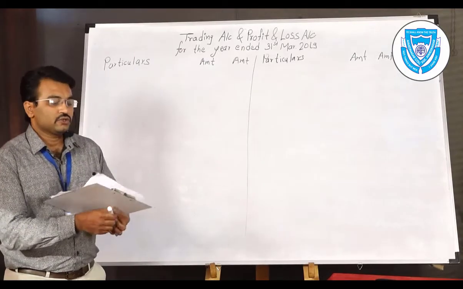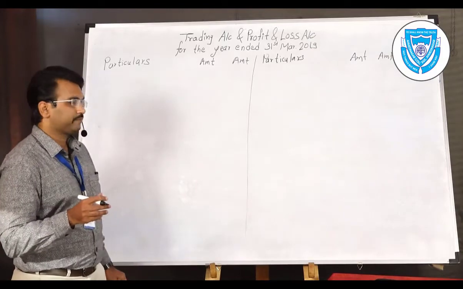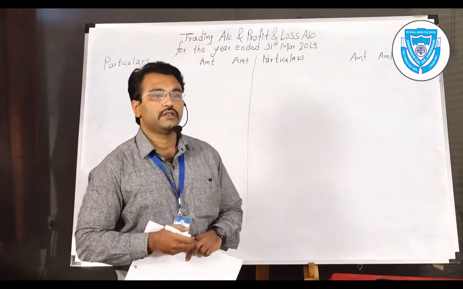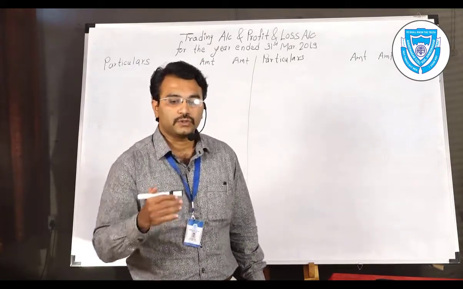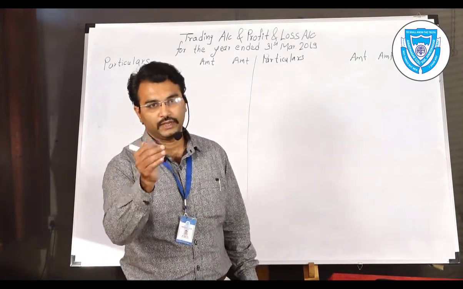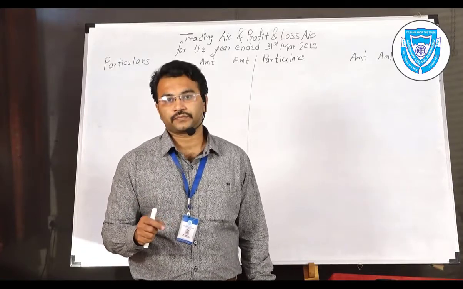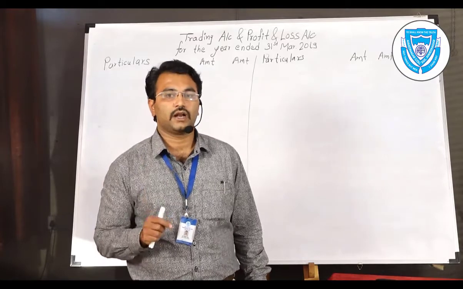Here it is given, stock of rupees 25,000. Stock is purely an item of the trading account. Let's discuss what should be transferred to the trading account, what should be transferred to the profit and loss account, and what items are to be posted in the balance sheet. Remember that in the trading account, direct expenses and direct incomes are transferred.